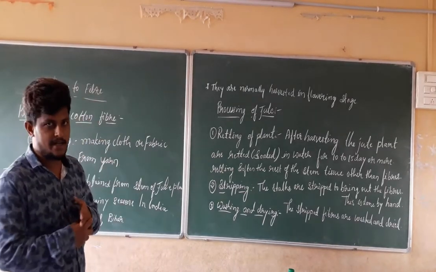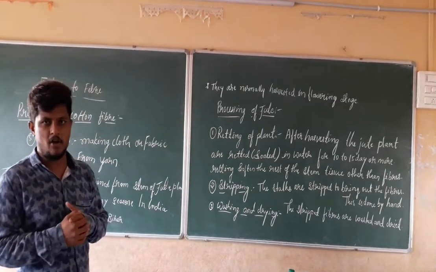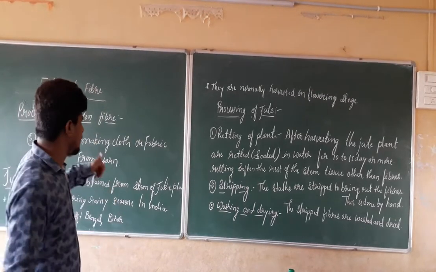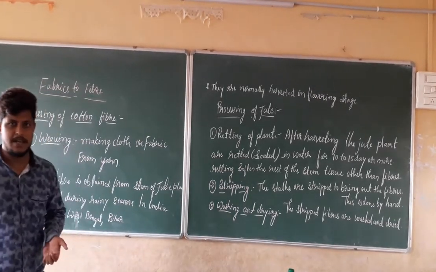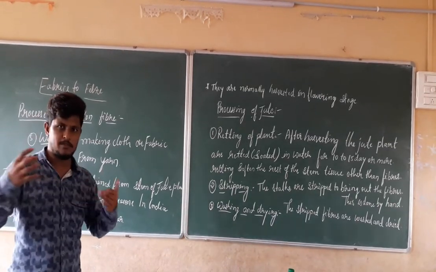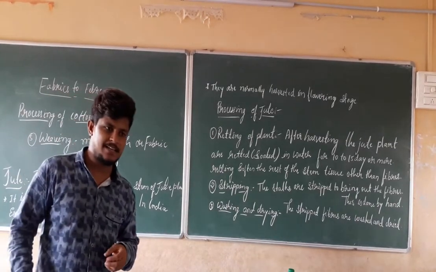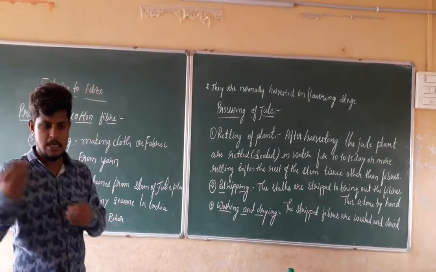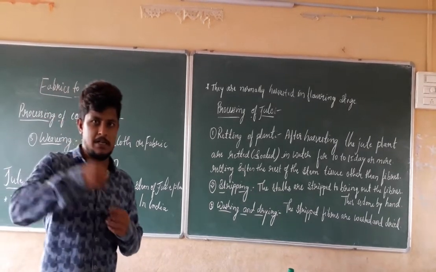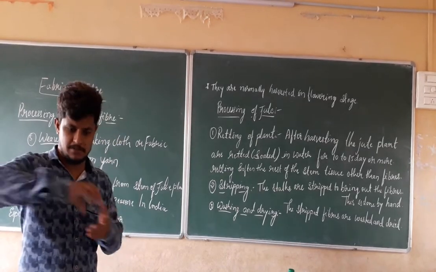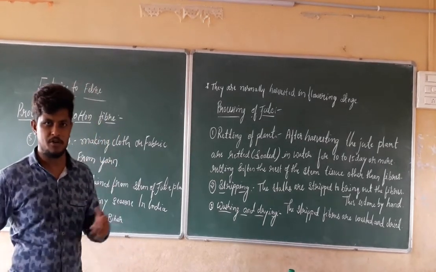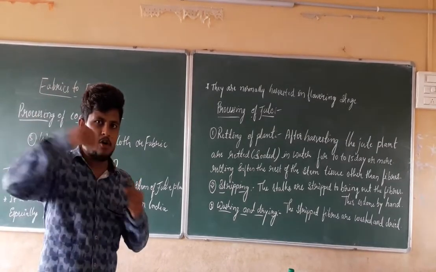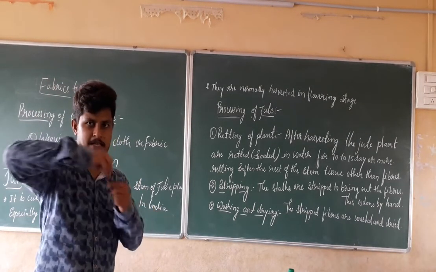Second step, carding. Third step, drawing. Fourth step, spinning. Up to that step, we discussed all the things about the cotton fiber. That is the separation of the cotton from its seeds. First step, second step: we have to clean it and wash it, and we have to pick the cotton fiber separately. It is the second step, washing of those things. Third is drawing. We have to draw each cotton fiber by pinching it and taking it out.